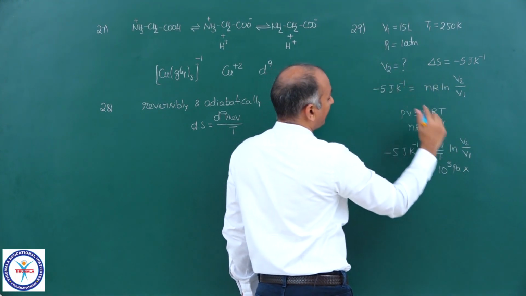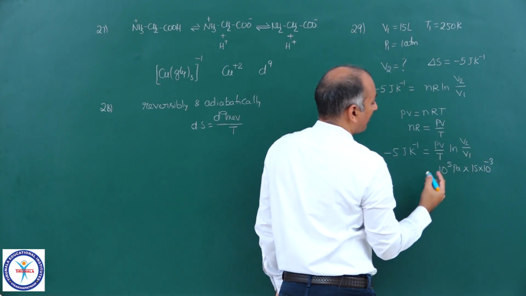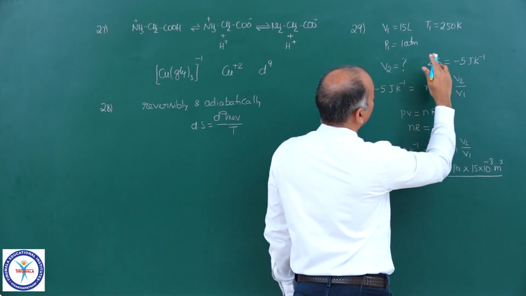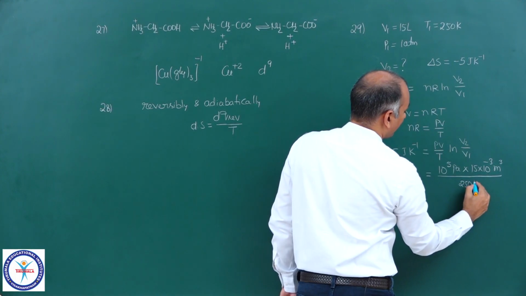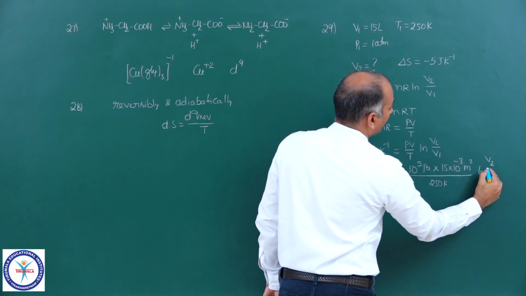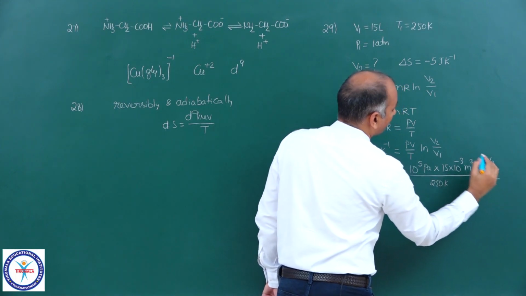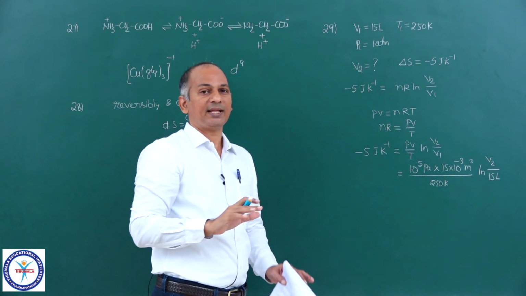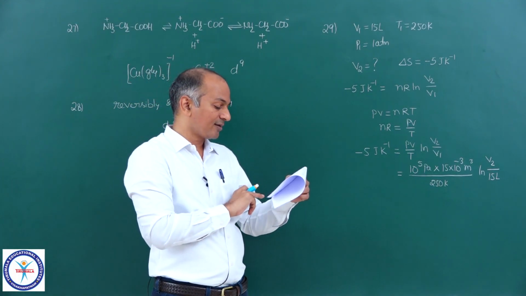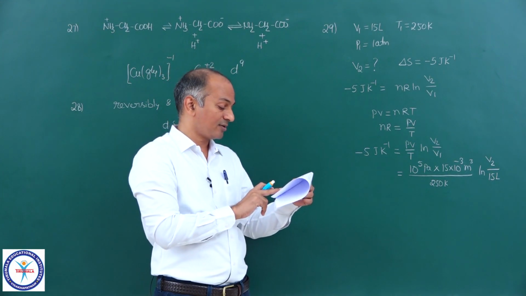Volume given is 15 liters, so 15 into 10 power minus 3 meter cube, upon temperature 250 Kelvin, ln V2, that is the final volume, and V1 is 15 liters, and V2 will come in liters. Okay. So if you calculate, you will get 6.6 liters. So option C is correct option.